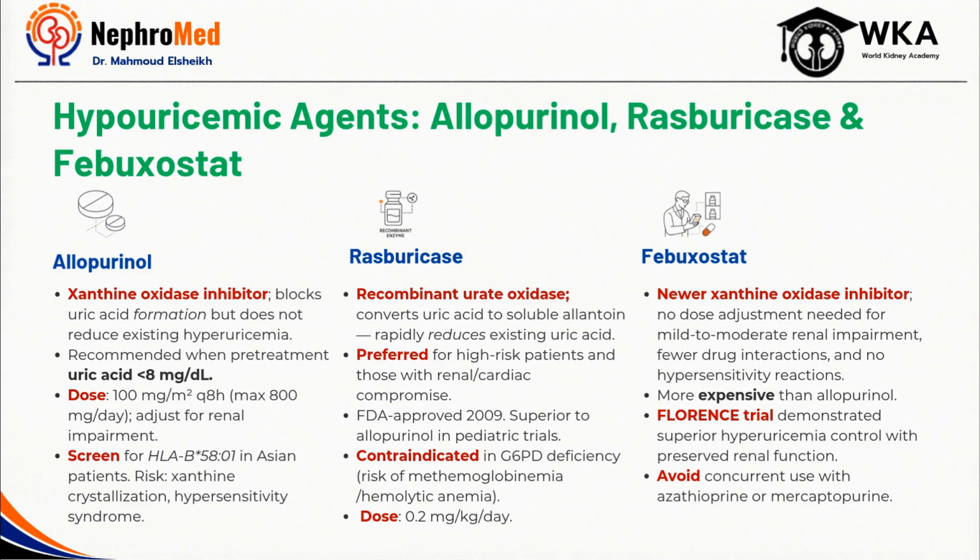Along with hydration, the second major pillar of TLS prevention is controlling uric acid production and clearance. The three agents shown all lower uric acid, but they do so in very different ways, and understanding those differences is essential in clinical practice.